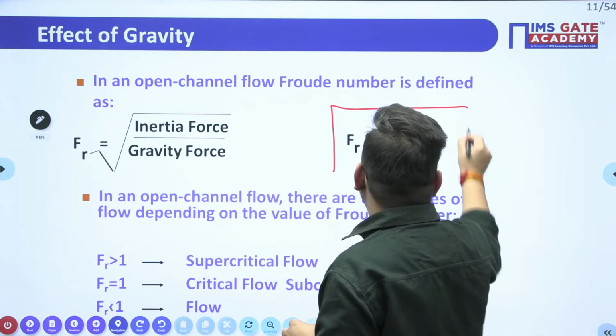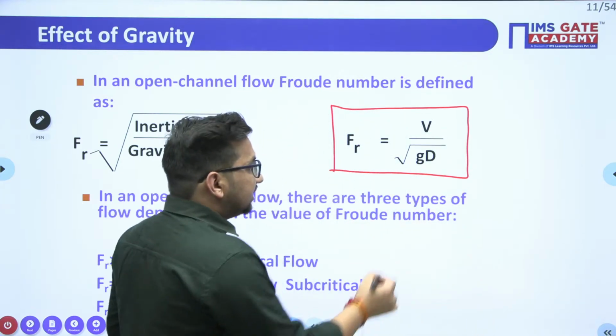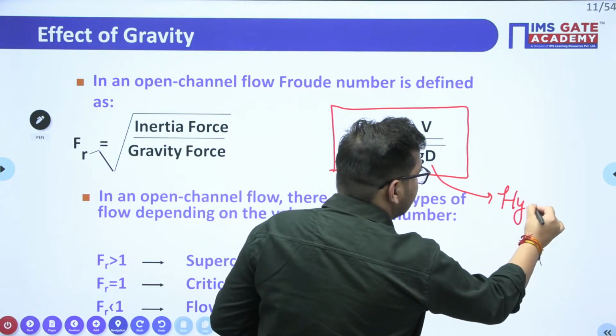Froude's number is defined as V upon the square root of gD, right? Now this D is nothing but your hydraulic depth, which we have defined as a characteristic. So this is your hydraulic depth.